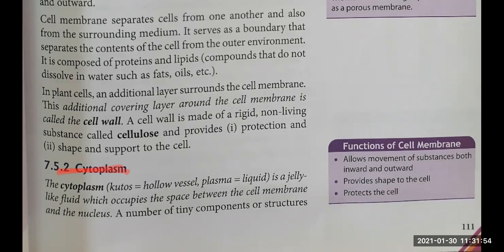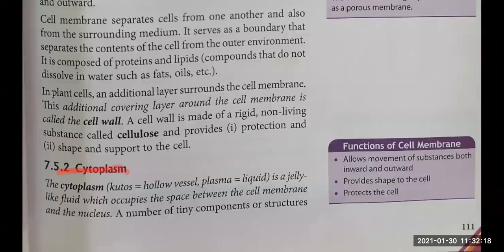The entire part of the cell, the space between the cell membrane, we know the cell membrane is the outermost part, and the nucleus is the center, inside the cell, right? Except this, the rest of the space is occupied by cytoplasm, right?